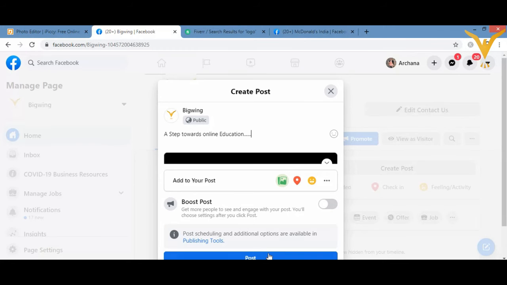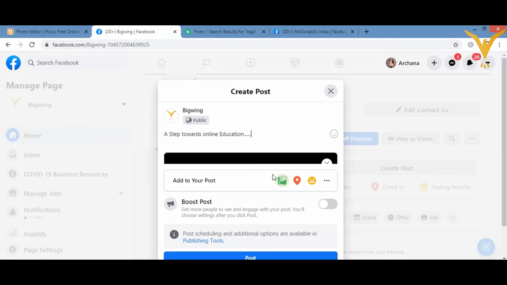Maybe you're into a new venture, maybe a new offer you want to give because you have just stepped into this business. Whatever you're into, you have to do that. So here I've just shared my image where I have a logo and the description of my page, and then I have written the caption, a step towards online education, what's going on in my mind.